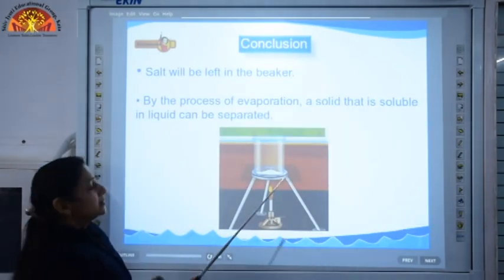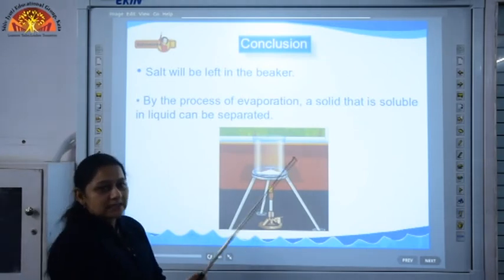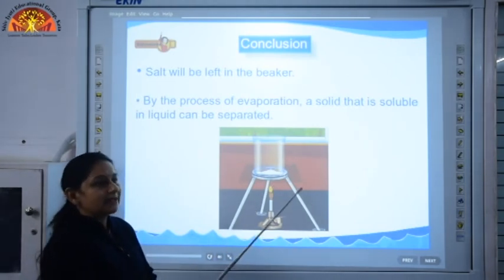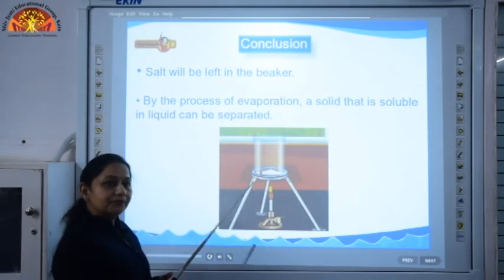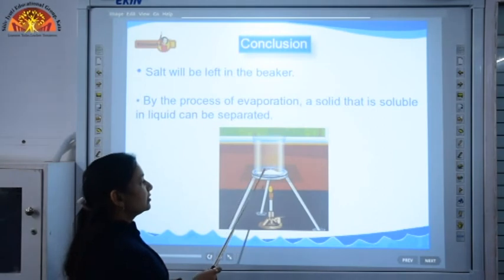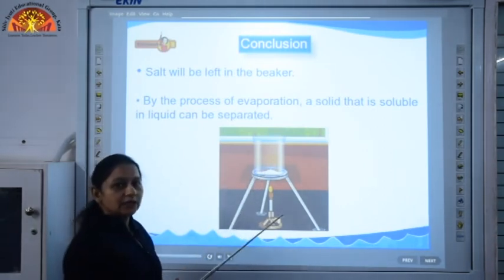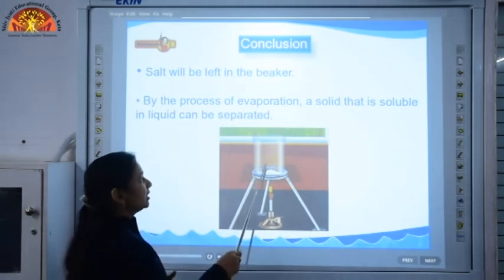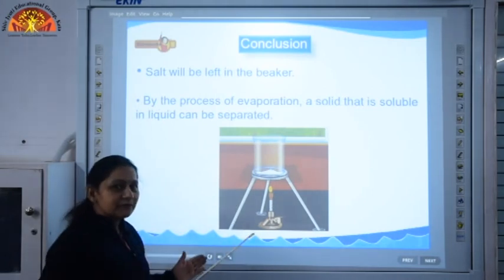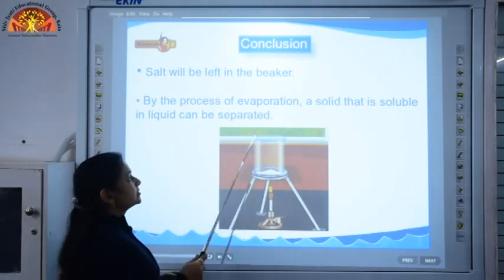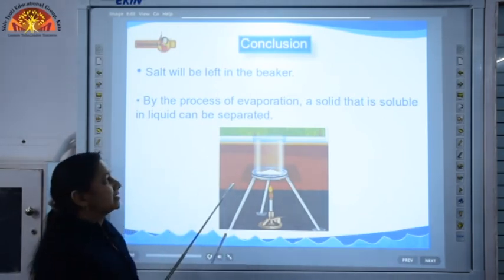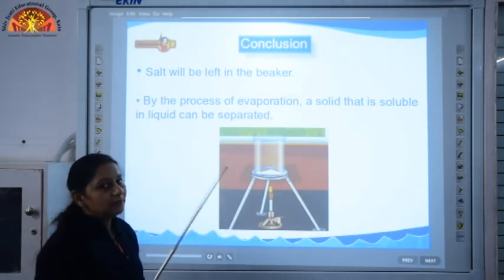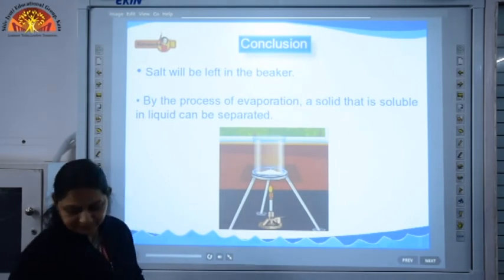In this way, this is a simple process. Evaporation is a very simple method which can be used to separate salt from water. How do we separate salt from water? When we heat the water containing salt, the water evaporates and what is left behind is salt. So this is a very easy process, a very simple process by which we can remove soluble impurities from water.